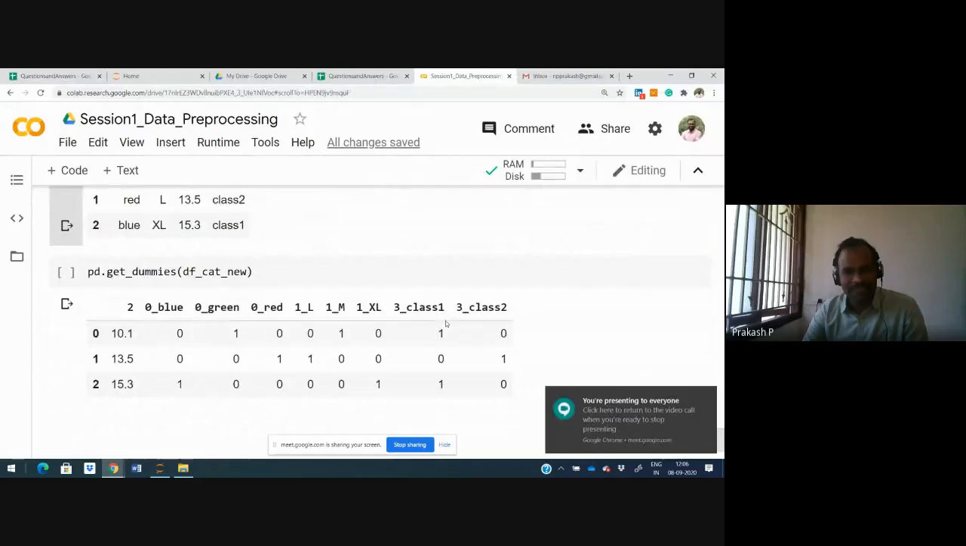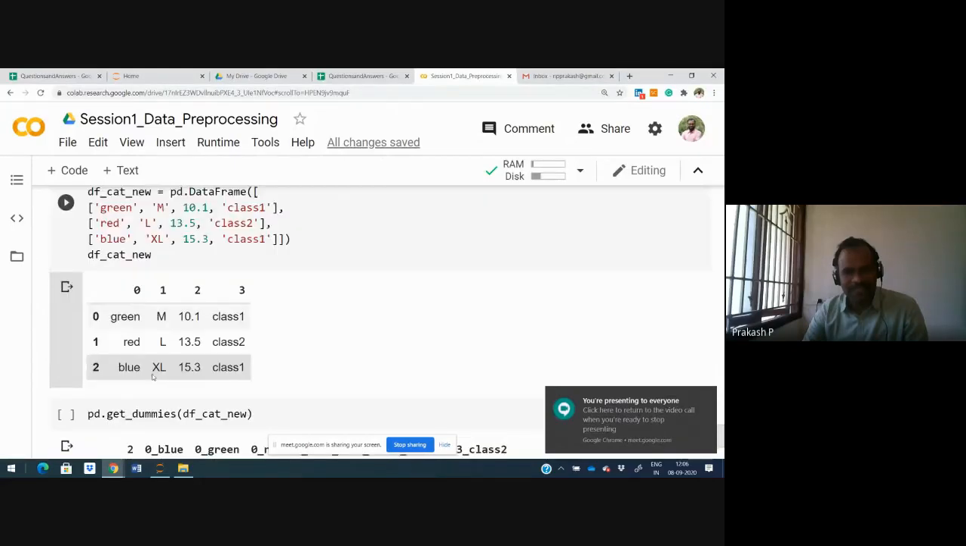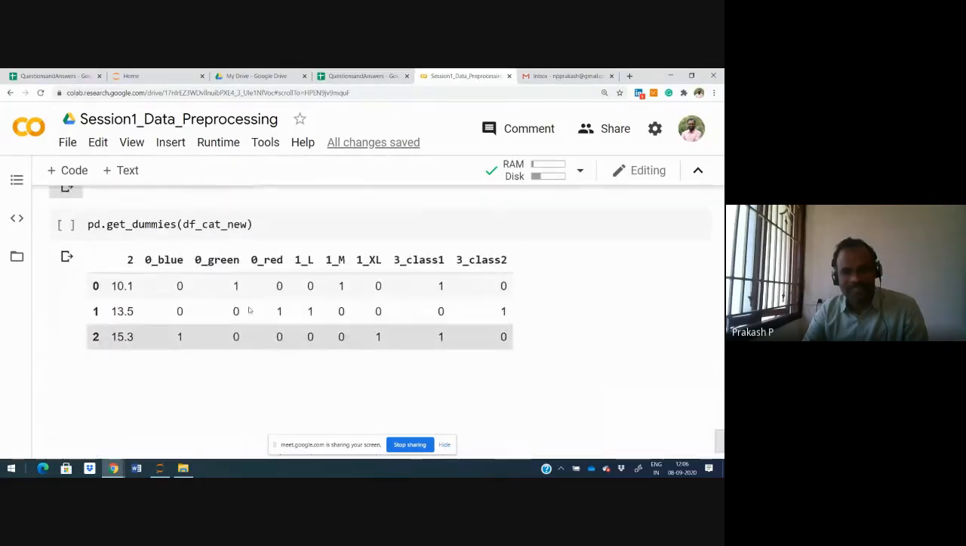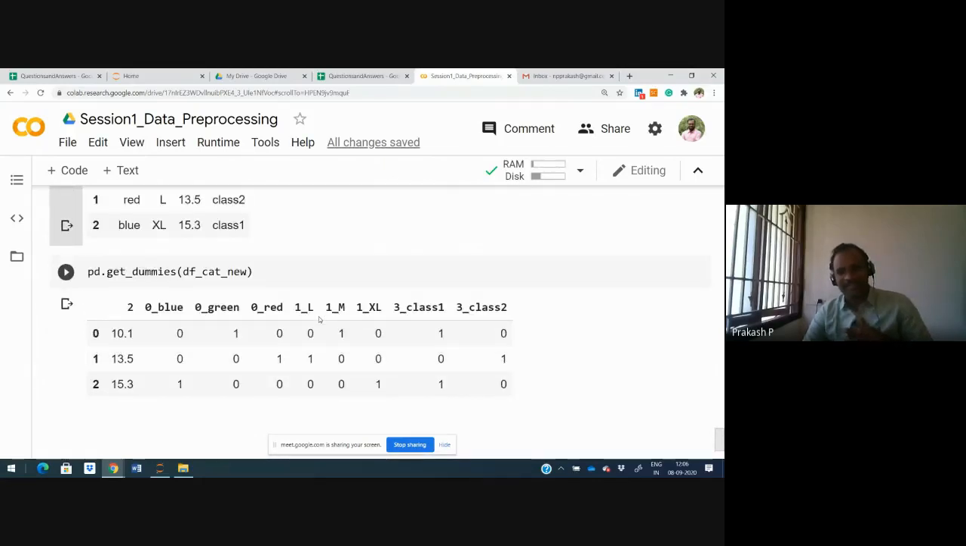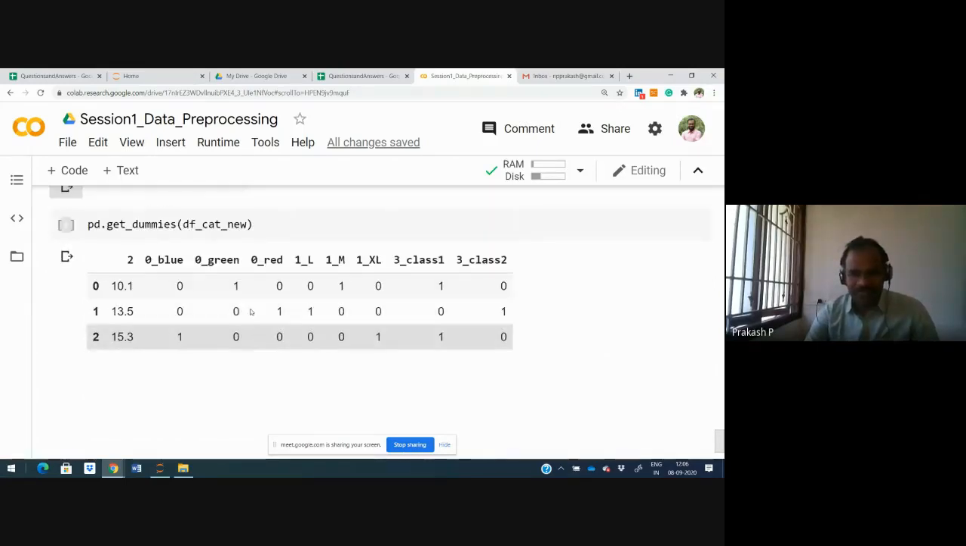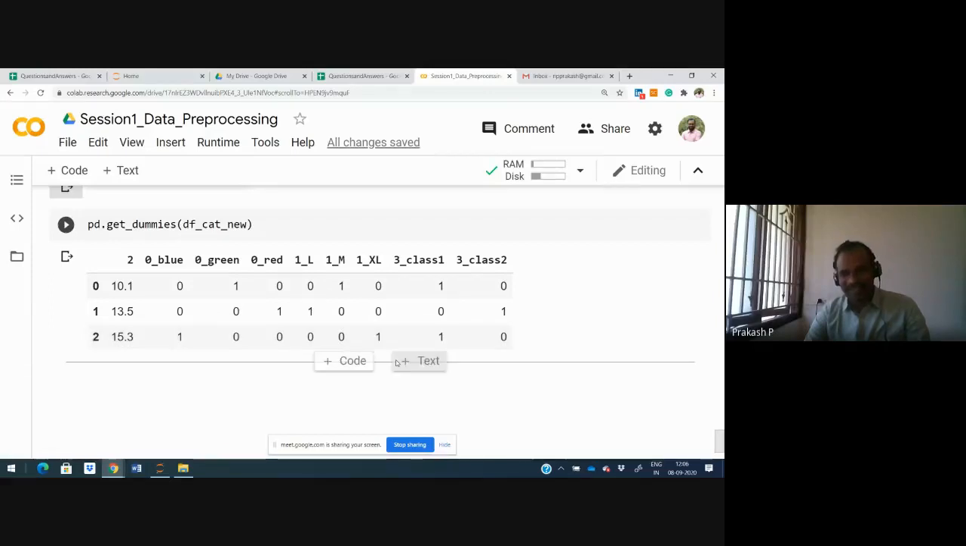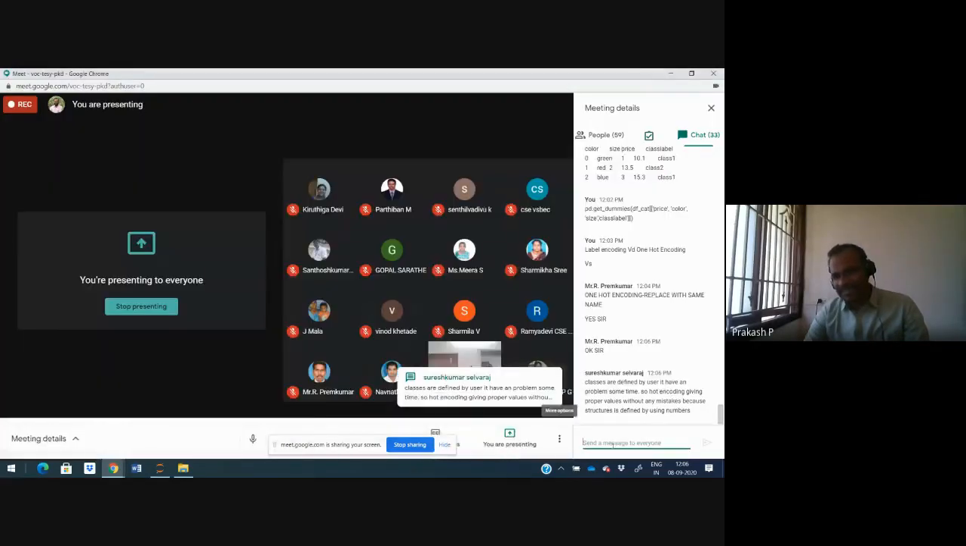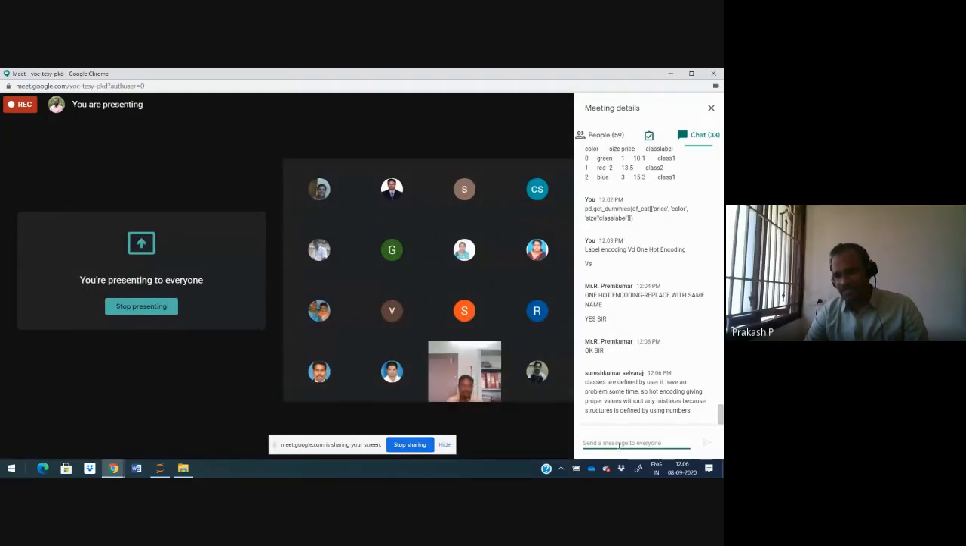Now that's it. So this is another one. Even if you are given with size, it will create like this, because we are converting into a number. Instead of a number, if you keep it as an object, it will convert the data into this kind of form. Classes defined by the user sometimes have a problem, so one hot encoding defines the structure using numbers.